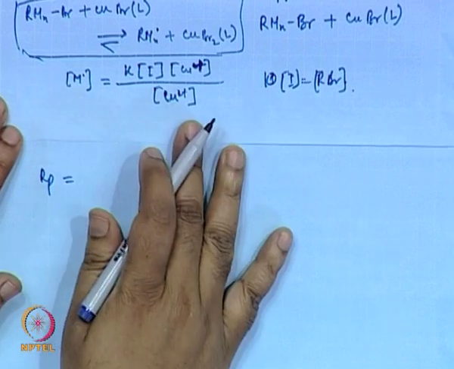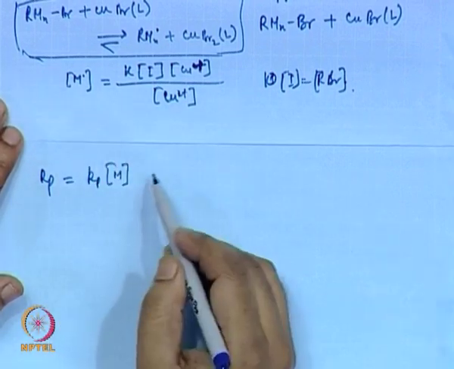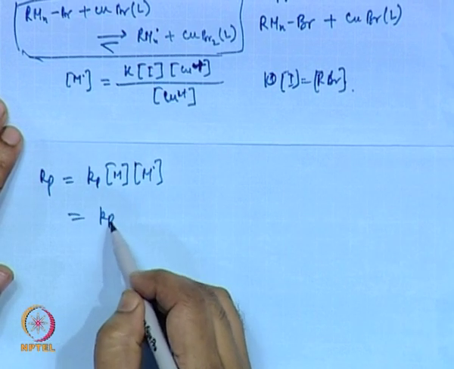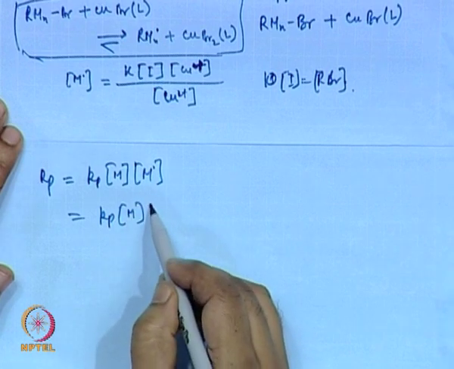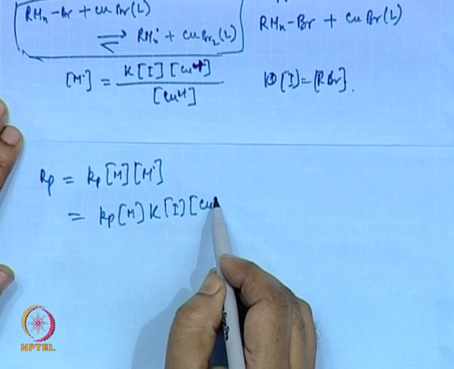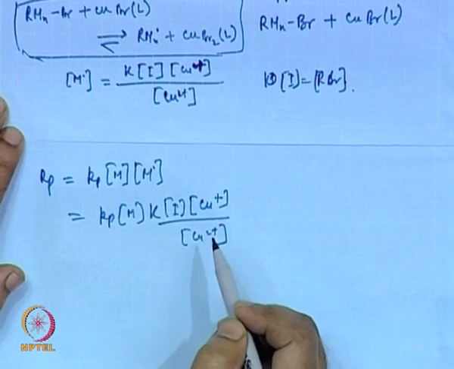Rate of polymerization will be given by Kp [M] and concentration of the radical, which is given by Kp [M] Ki [I] Cu plus by Cu2 plus.